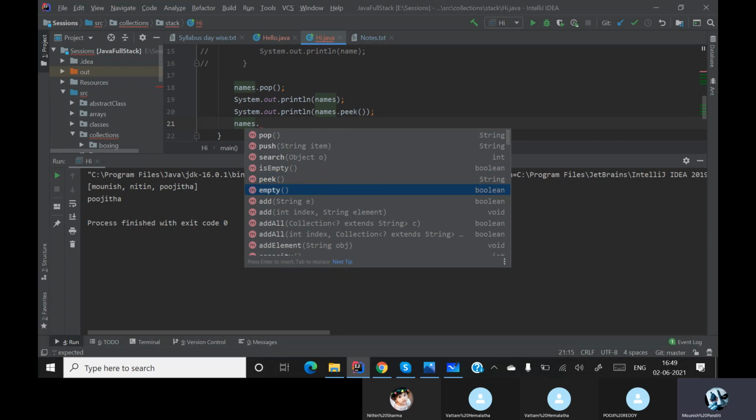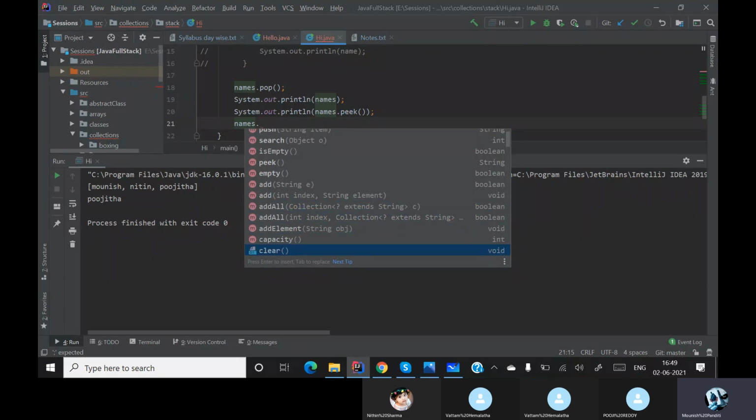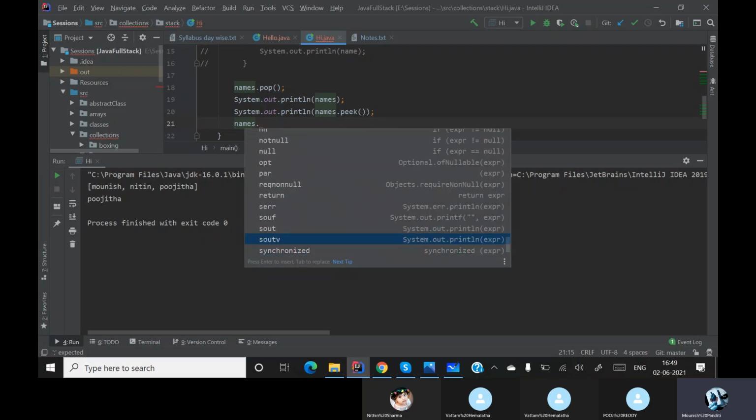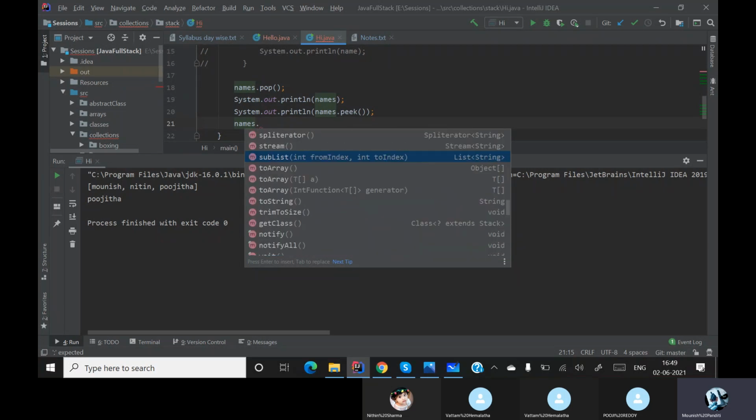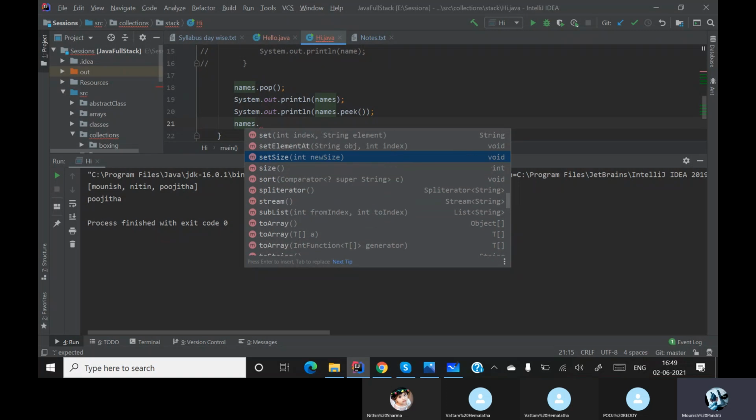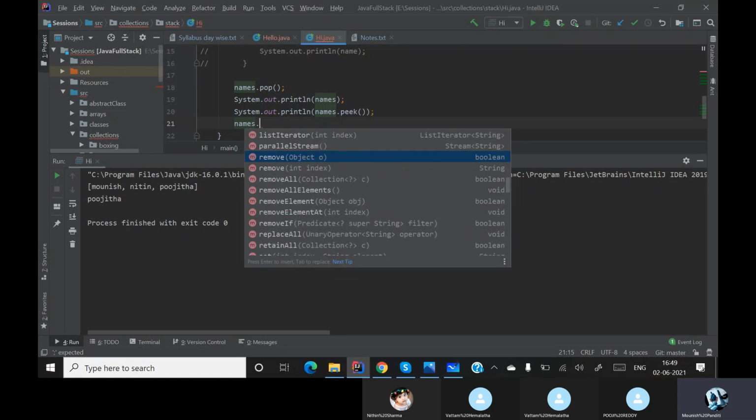Add adds an element. AddAll, you are passing a collection within a collection. These are all the methods of stack. Just run these methods once. It is the same as how you run the array list.